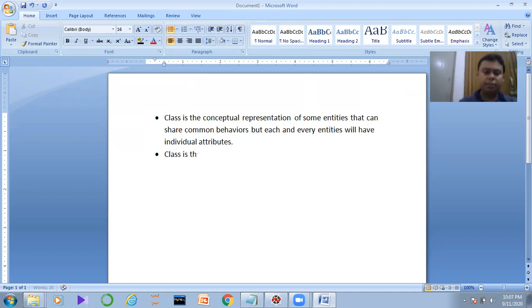Class is the blueprint of a collection of entities, right? These entities, as we will understand later, will be called objects.